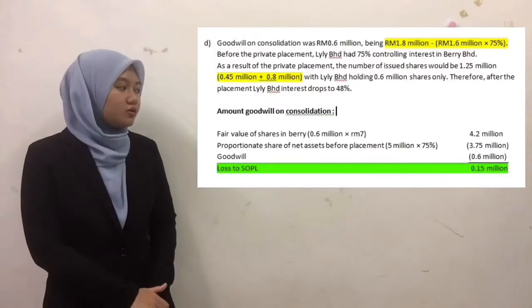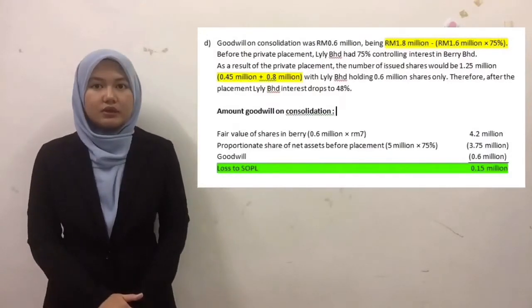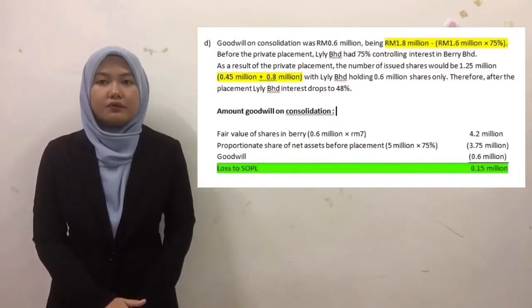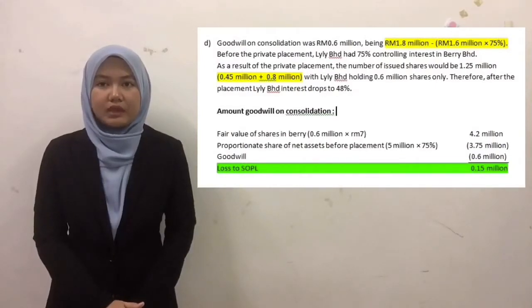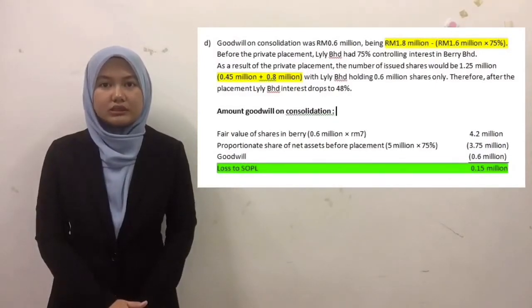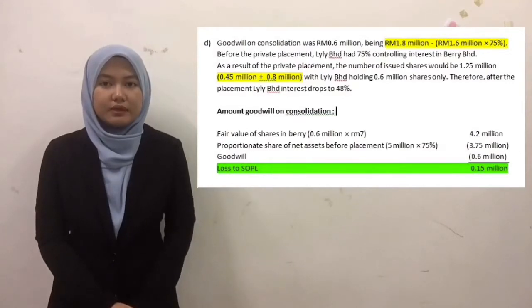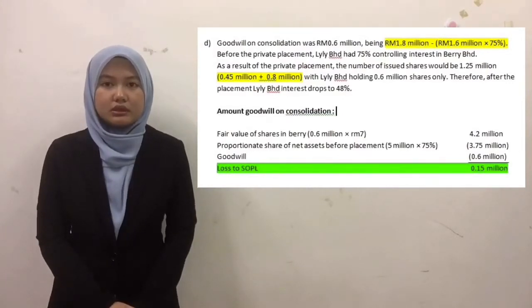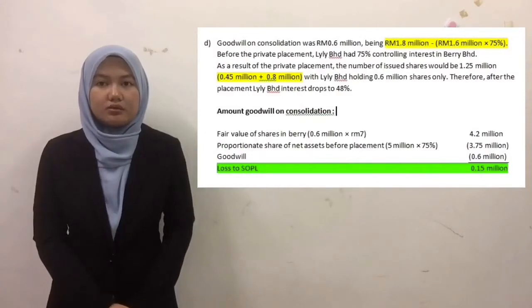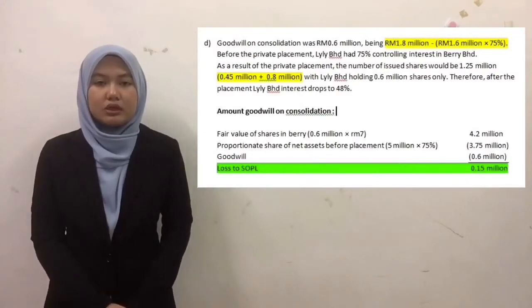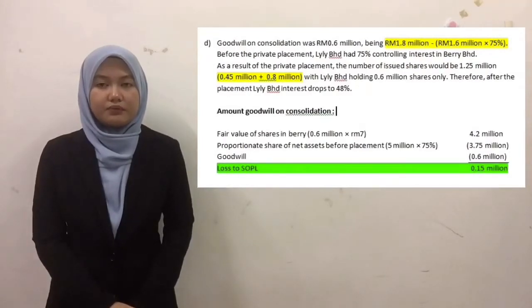So for the calculation, the fair value of shares in Berry amounted to 4.2 million, which comes from 600,000 times 7 ringgit, and should be deducted by the proportionate share of net assets before placement, which is 5 million times 75% amounted to 3.75 million. We also should deduct the goodwill amount of 600,000, and Berry got a loss to the statement of profit or loss amounting to 150,000.